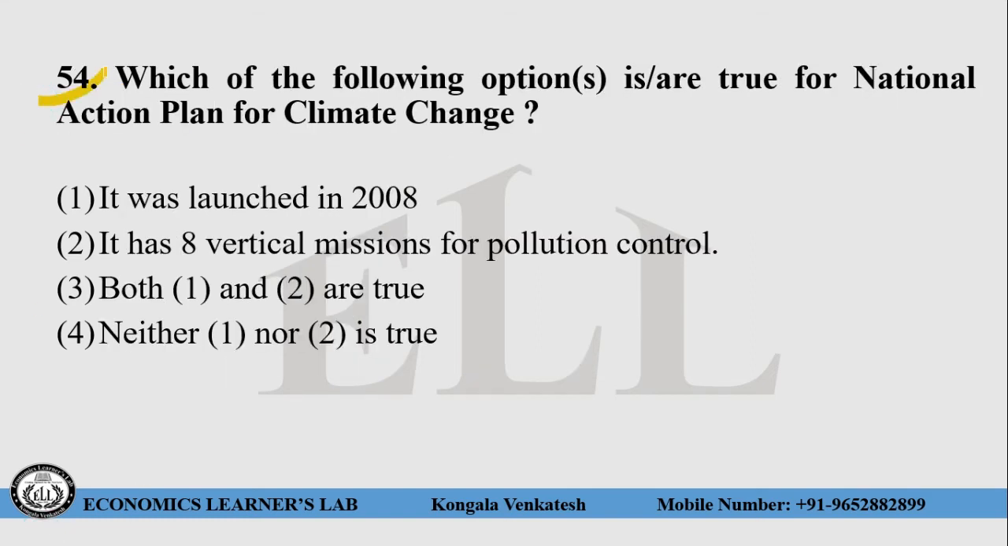Question number 54. Which of the following options is true for National Action Plan for Climate Change? Choice number 1, it was launched in 2008. Choice number 2, it has 8 vertical missions for pollution control. Choice number 3, both 1 and 2 are true. Choice number 4, neither 1 nor 2 is true. So here the right answer for this question is choice number 3. Both 1 and 2 are correct for this question.